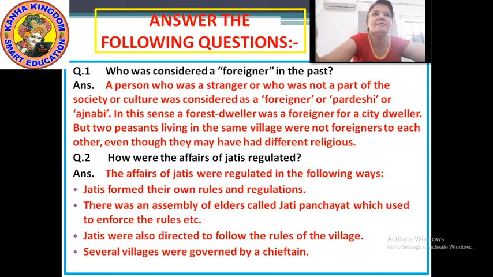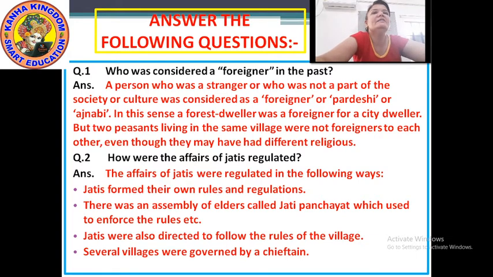Now, who was considered as a foreigner? The person who was a stranger. Stranger means who was not known to the community. If he entered any village and nobody knew him, what would people say? People would say he is a pardesi, or a foreigner, or an ajnabi, means stranger.